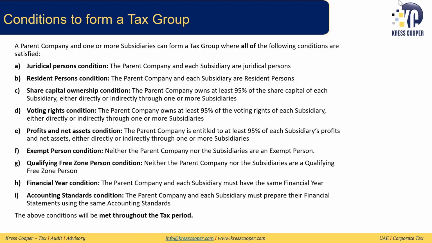Then there's a financial year condition which says that all the companies need to have the same financial year. If the financial year is not matched, then they need to change it before they can be part of the tax group. Then the accounting standard condition says that the parent and subsidiary need to be following the same accounting standards. So if one company is following IFRS and the other company is following IFRS for SMEs, that cannot happen. They both have to follow the same accounting standard.